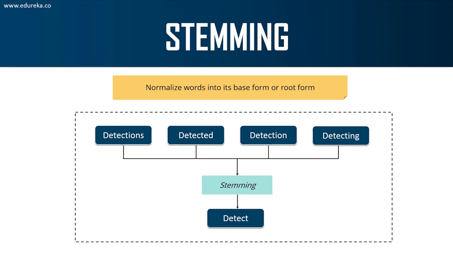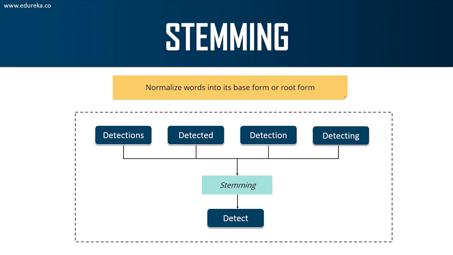Stemming basically helps us in analyzing a lot of words. We know that detections, detected, and detection basically mean the same thing. So all we're doing is easing our analysis by removing prefixes and suffixes which do not make sense, right? We just need to understand the morphological analysis of the word, right? So that's why we're cutting the prefixes and suffixes in such a way that we only get the important part of the word. This is called stemming.